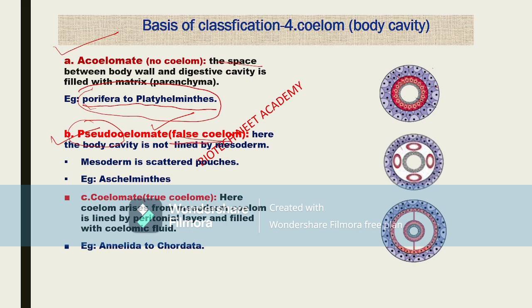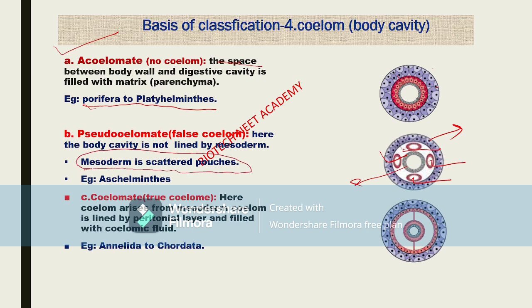So why is it not called a true body cavity? Because between the body wall and the digestive wall, the mesoderm forms pouch-like structures. Look at these structures, small bag-like structures are formed. Yes or no? So the mesoderm is scattered like pouches between the body wall and the digestive gut.